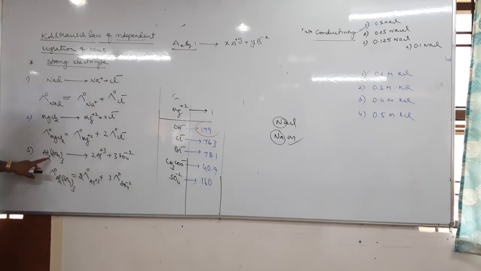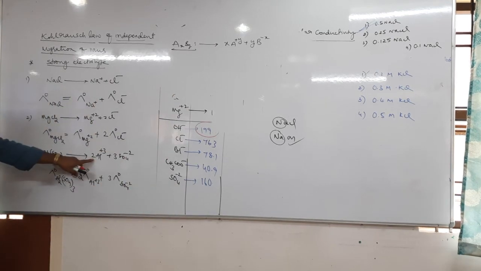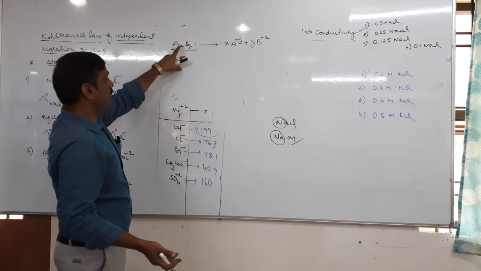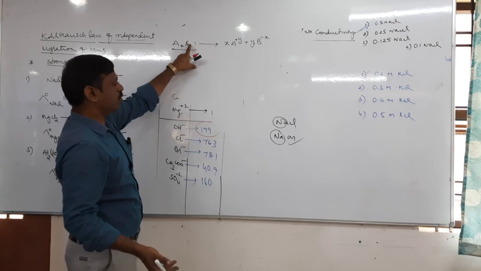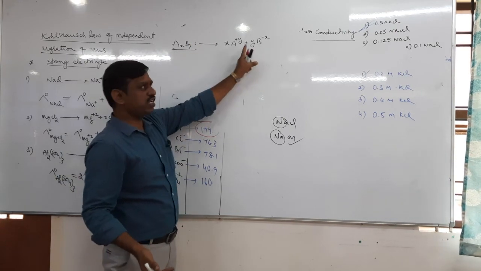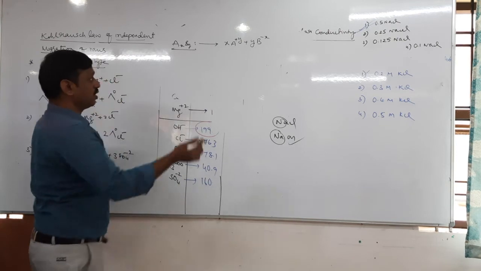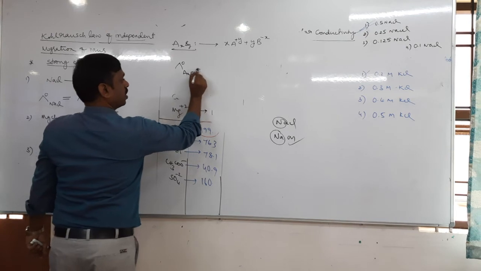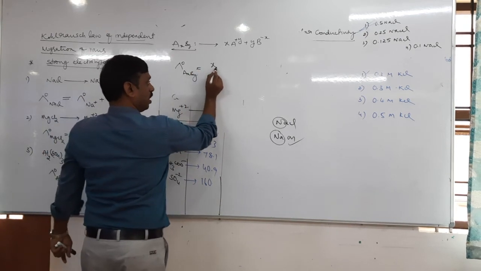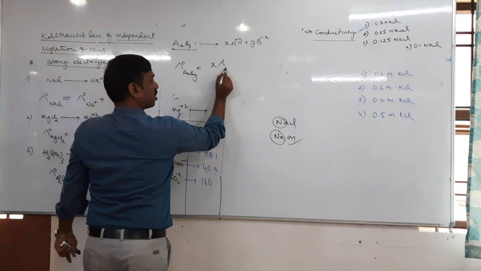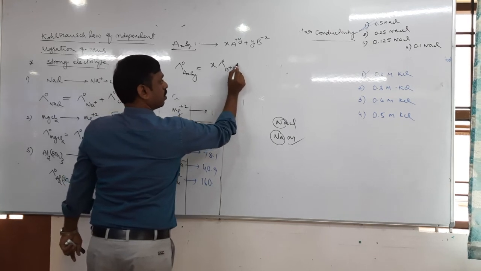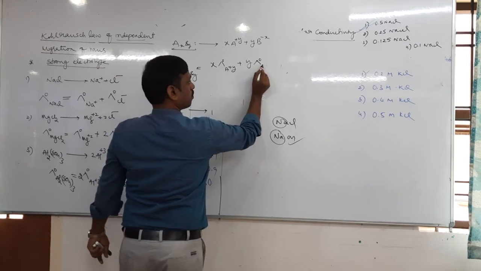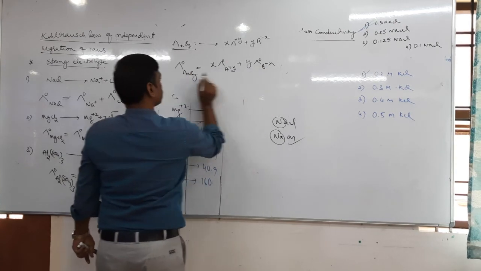2 aluminum, 3 sulfate. Here how many A? x of A. How many B? y of B. Those are the charges. Then tell me, the limiting molar conductivity of AxBy is equal to x into the limiting molar conductivity of A plus y, plus y into the limiting molar conductivity of B minus x.